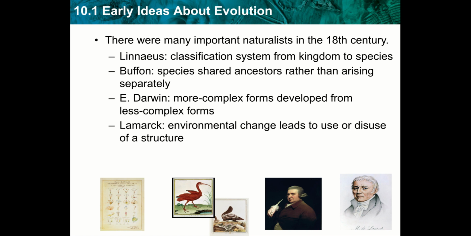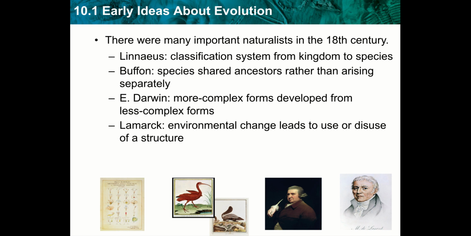Buffon, he believed that species shared ancestors rather than arising separately. So he rejected that idea that Earth was only 6,000 years old. He believed it was a lot older, and he believed that we have shared ancestors among each other.